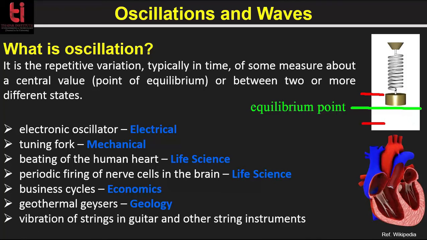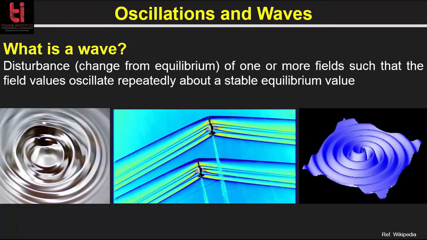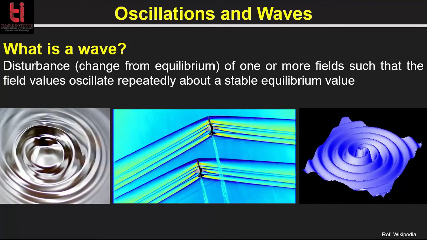For example, the beating of the human heart, electronic oscillator, tuning fork, periodic firing of the nerve cells in the brain, business cycles in economics which actually go up and down, geothermal geysers in geology, vibration of strings in guitar or other string instruments. So now, what is a wave?